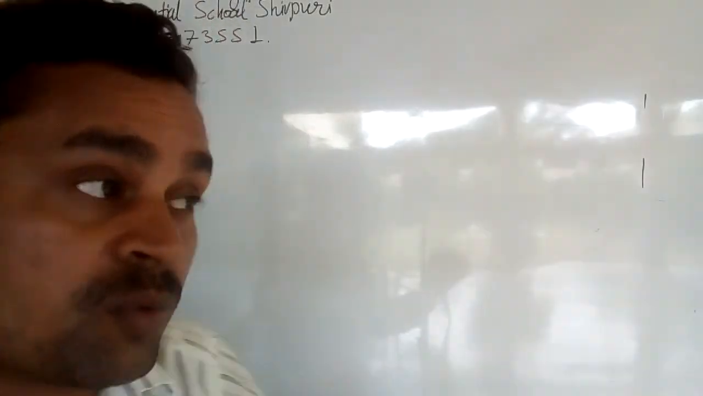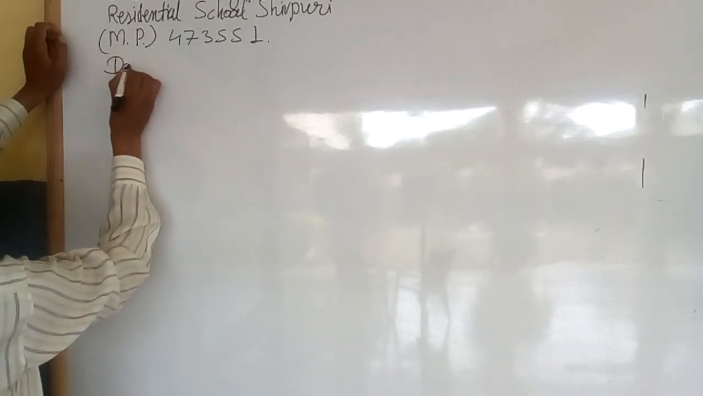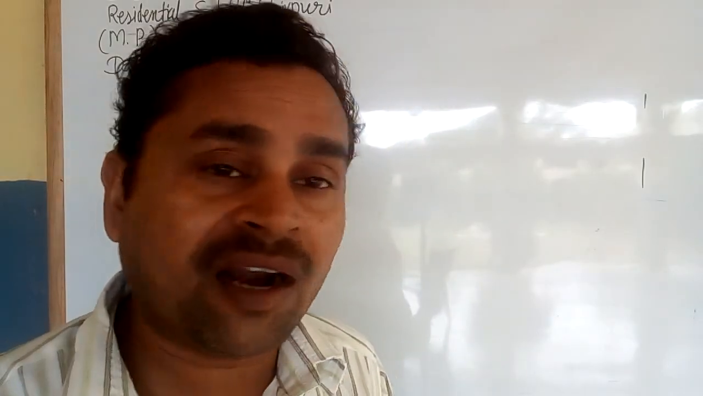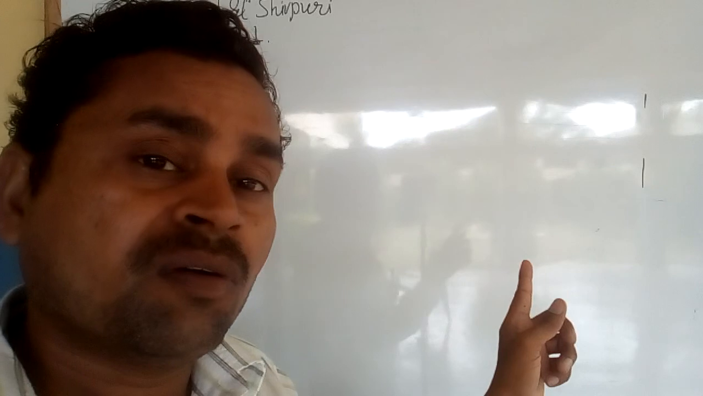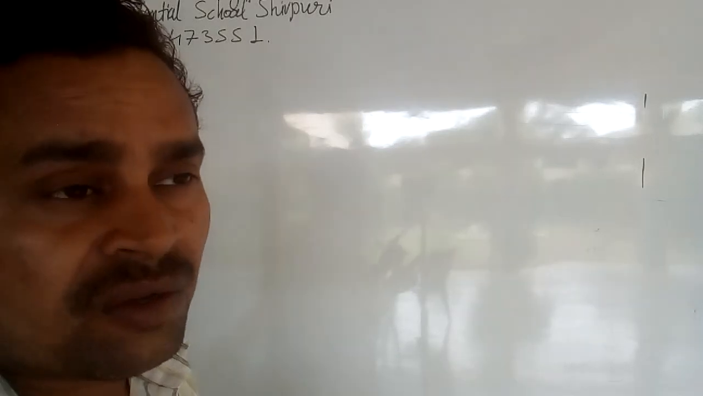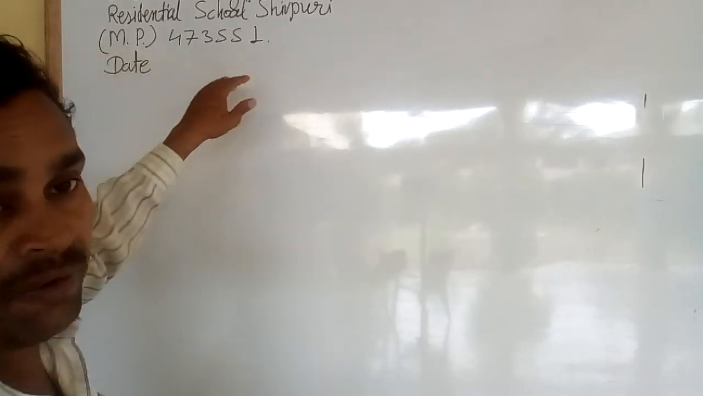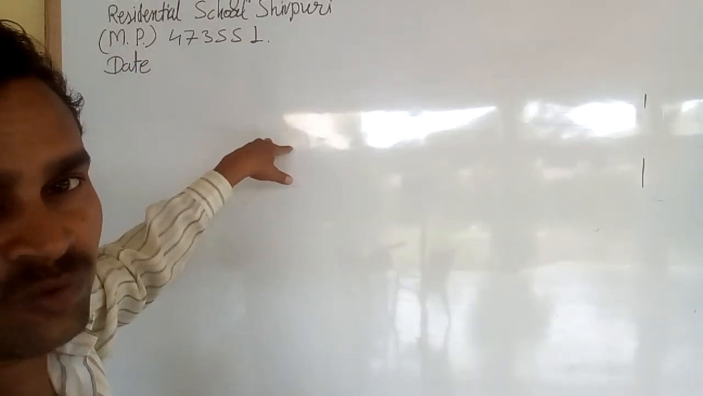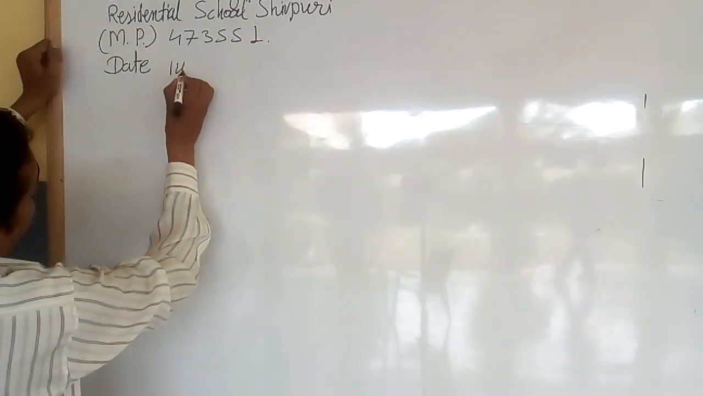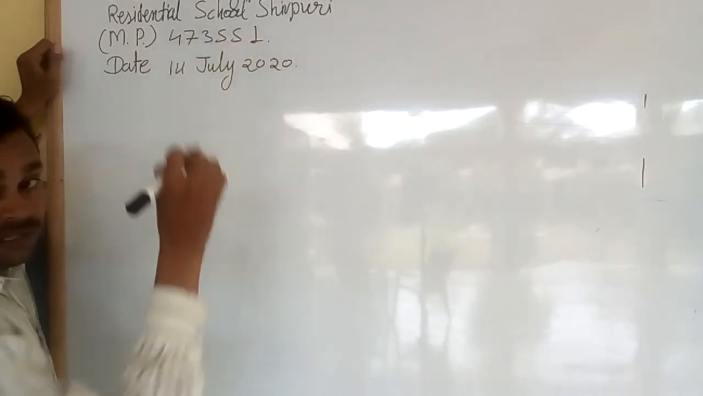Next step, below this you can mention the date. Today's date means the day on which you are writing the letter, and it should be mentioned below the sender's address. For example, today is the 14th of July, so you can write here 14 July 2020.